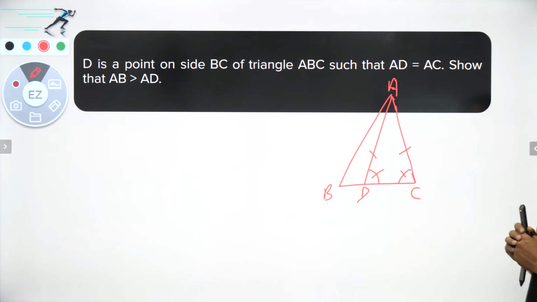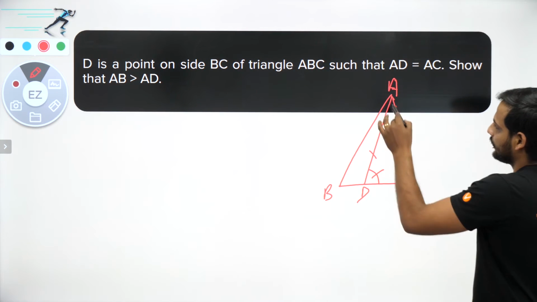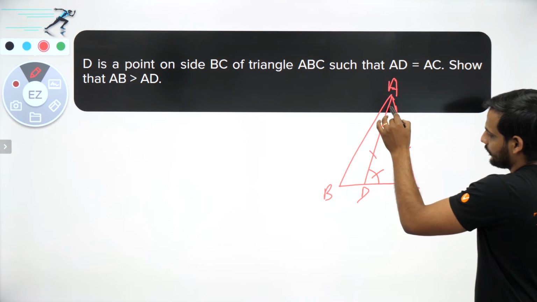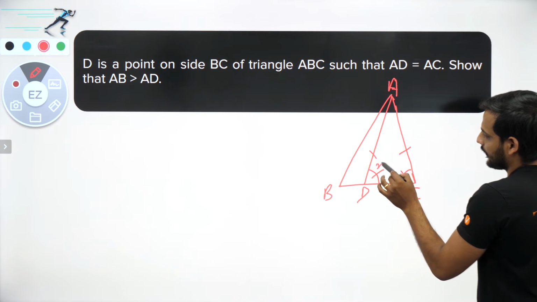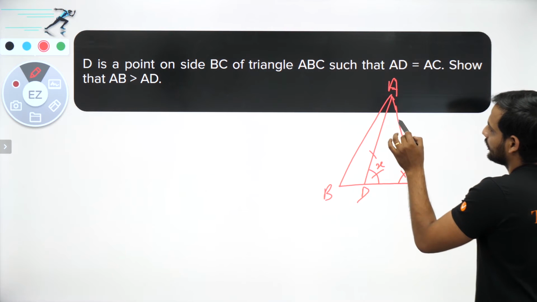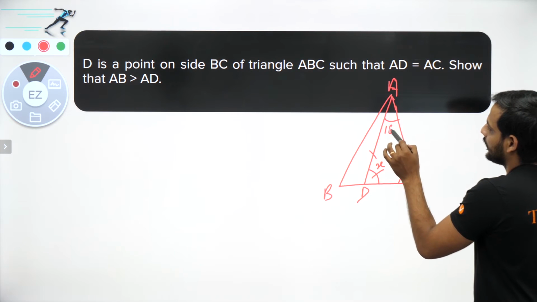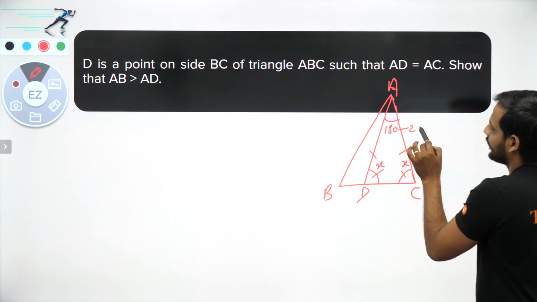Now bachcho, tell me one thing. You know that suppose I draw, or let us say this is X, this is X, so this angle will be 180 minus 2X.